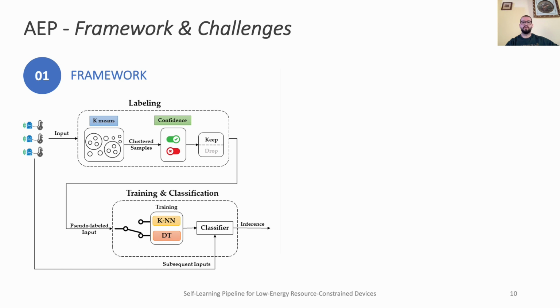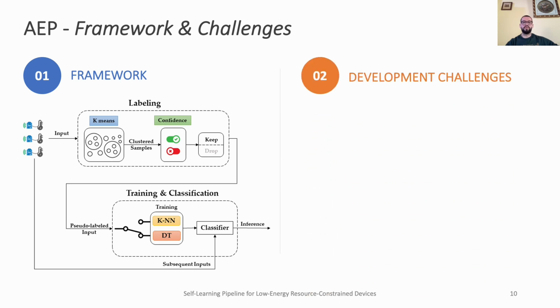The labeling results are then evaluated by a confidence algorithm that determines the level of confidence in each decision. This step is crucial for preventing noise and outliers from impacting the training process. Once the important samples are selected, the training process is performed using one of the two supported algorithms, decision tree or k-nearest neighbor. The resulting classifier is continuously updated and used to classify the incoming samples.